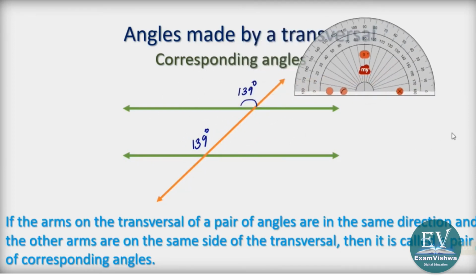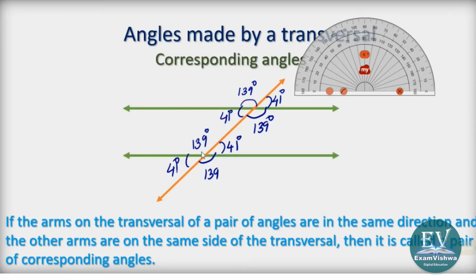So I will write 41 here and here also 41. And we know that the opposite angle will also be 139, vertically opposite angle. This will be 41 degrees. This will be 139 degrees. This will be 41 degrees because vertically opposite.